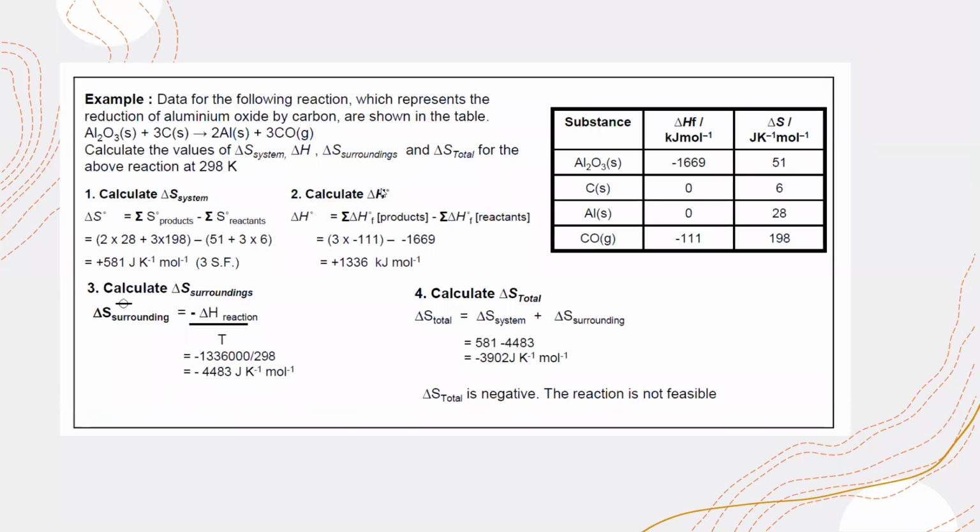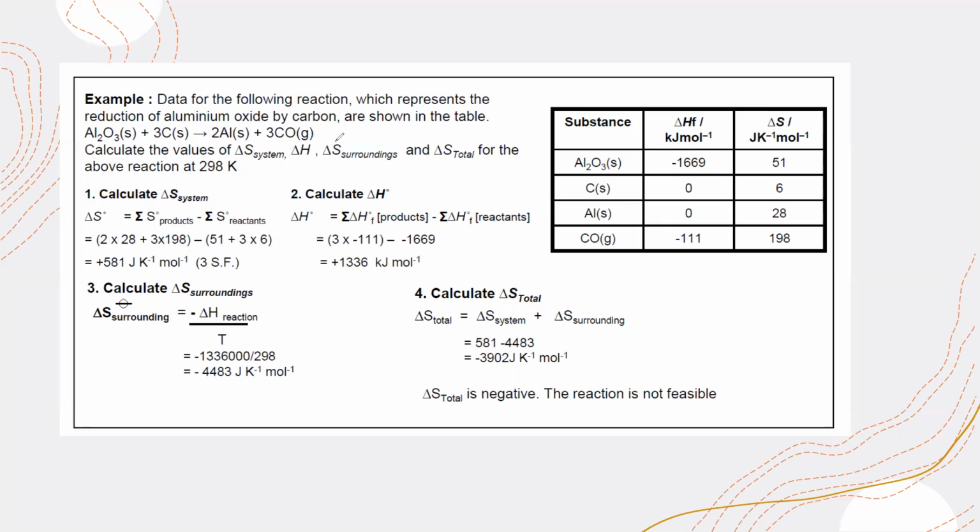Now, this is an example in which you have to calculate the total entropy for the following reaction, which represents the reduction of aluminum oxide by carbon.